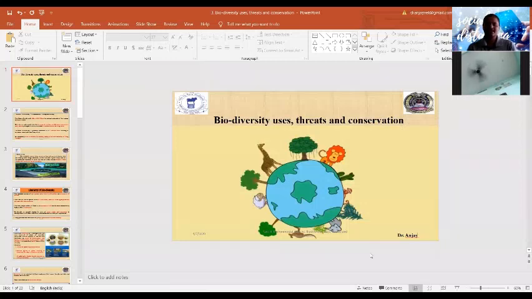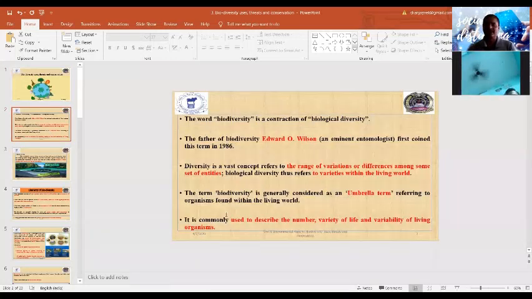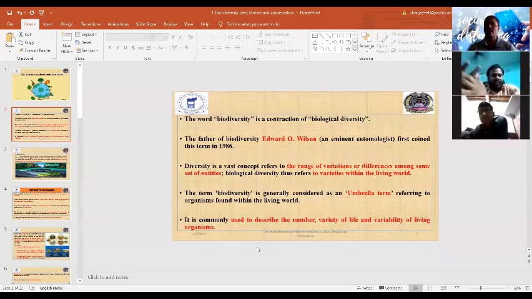Today we are going to discuss biodiversity, its uses, what the threats to biodiversity are, and what the different methods of conservation of biodiversity are. The word biodiversity is a contraction derived from biological diversity. One scientist, the entomologist Edward O. Wilson, first coined the term biodiversity, and he is considered the father of biodiversity.